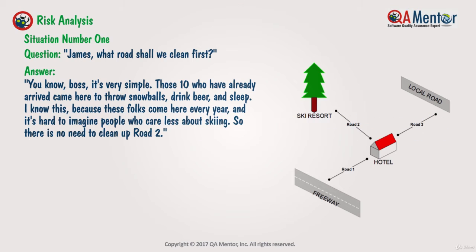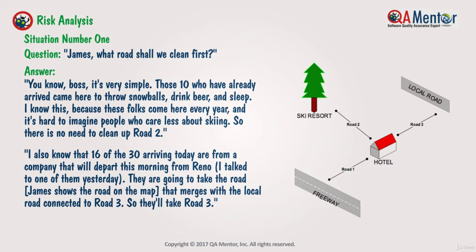Answer: boss, it's very simple. Those 10 who have already arrived came here to throw snowballs, drink beer, and sleep. I know this because these folks come here every year, and it's hard to imagine people who care less about skiing, so there is no need to clean up Road 2. I also know that 16 of the 30 arriving today are from a company that will depart this morning from Reno. I talked to one of them yesterday. They're going to take the road, James shows the road on the map, that merges with the local road connected to Road 3, so they'll take Road 3.